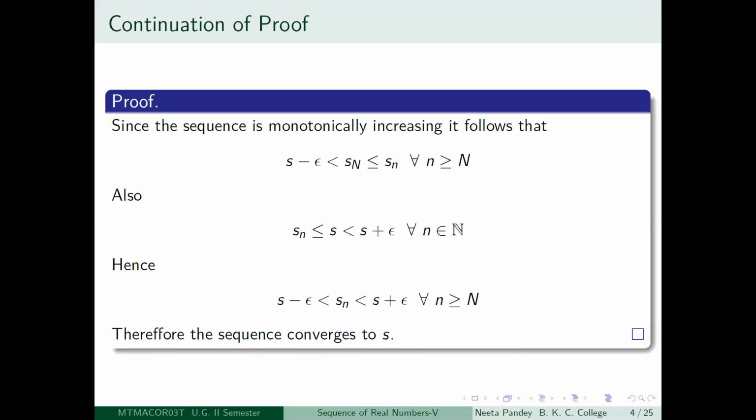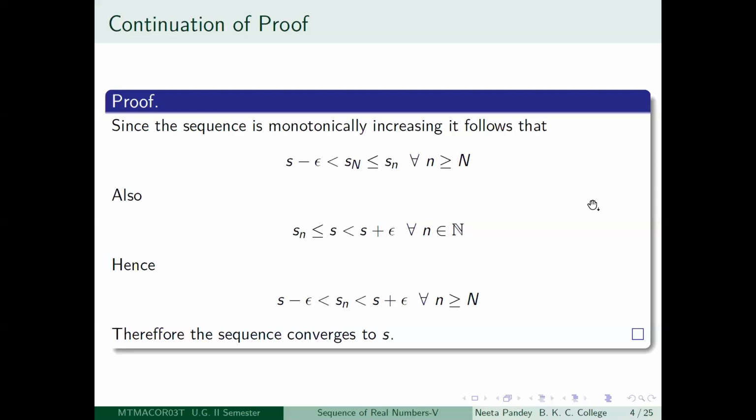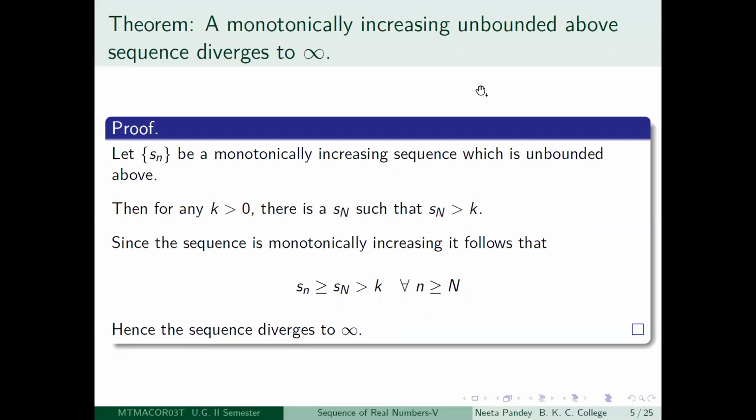Okay. So what have you proved? You proved, with a very straightforward and simple proof, that a monotonically increasing bounded above sequence is convergent and converges to its least upper bound. So now the next question is, what happens if you take a monotonically increasing sequence which is unbounded above? Then also you can make a very concrete fact that it has to be properly divergent to infinity. So let us see how we will prove that.